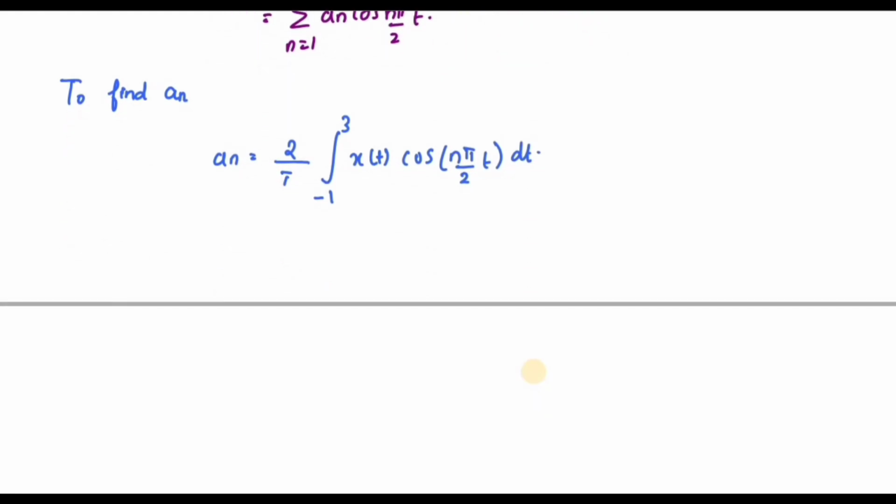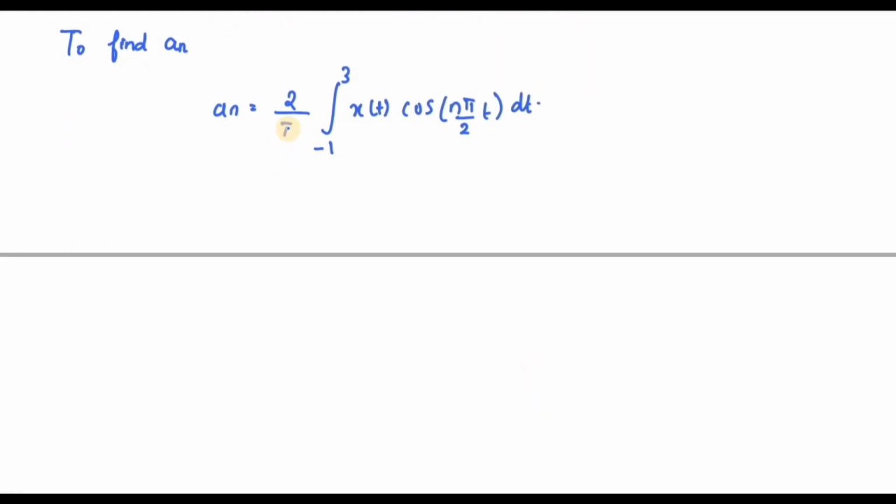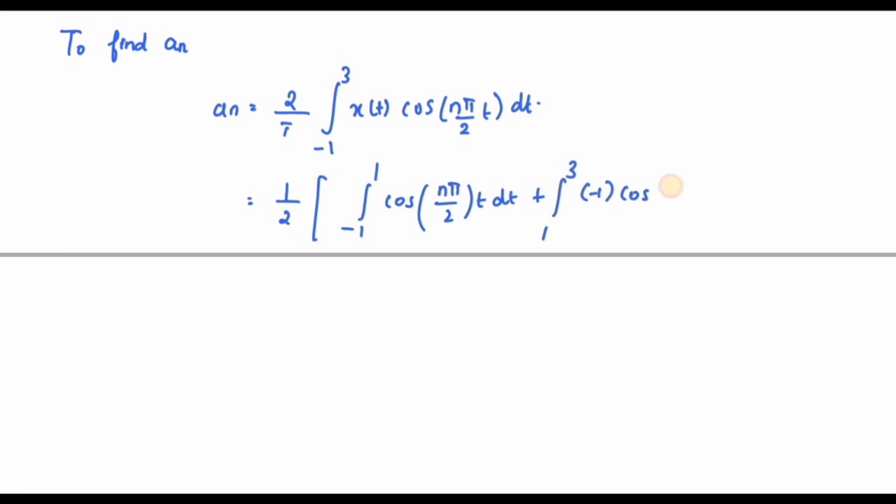Okay. So here the T value is 4. So I can write this 1 by T. From -1 to 1 it is 1, so it is cos n pi by 2 of t dt, plus from 1 to 3 it is -1, cos n pi by 2 of t dt.